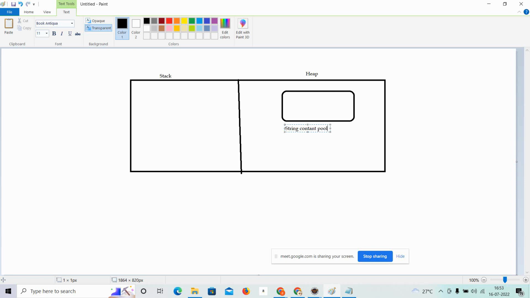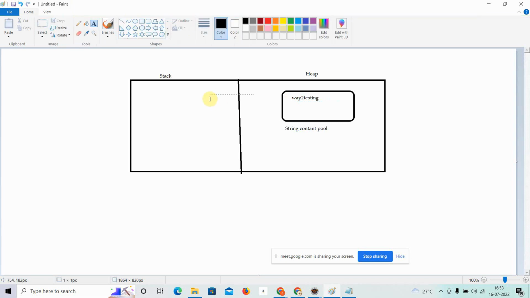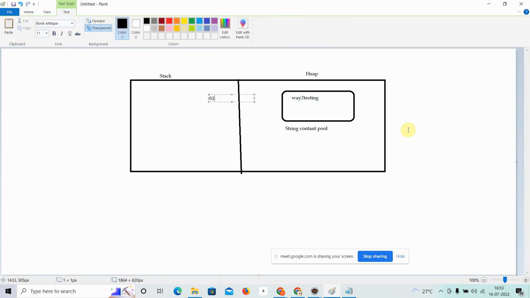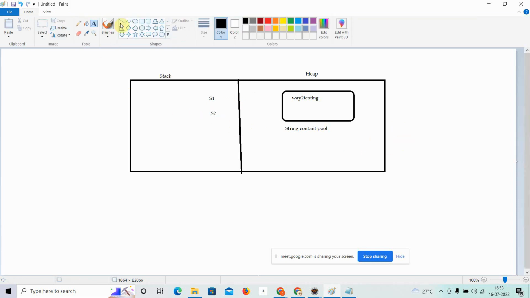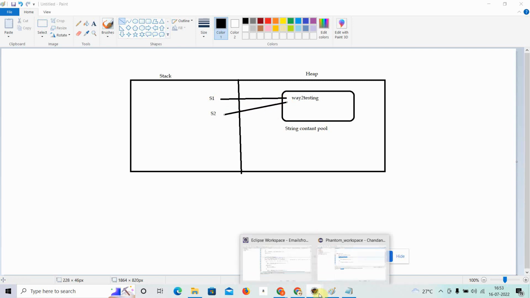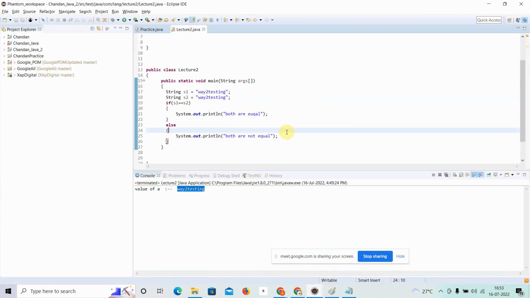Inside the heap we have the string constant pool. So when I say s1 is equal to way2 testing, way2 testing comes here in the pool and s1 comes in the stack. When I say again s2 is equal to way2 testing, s2 comes here and no new way2 testing will be created because it is already present over here. Clear? So when I compare them, both are equal, so it will say yes, both are equal. No issue, till now all good.